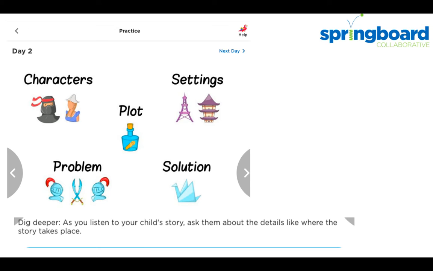Practice number 2 for this week. As you listen to your child's story, ask them about the details, like where the story takes place, about the characters, the problem, and the solution to the problem of the story.